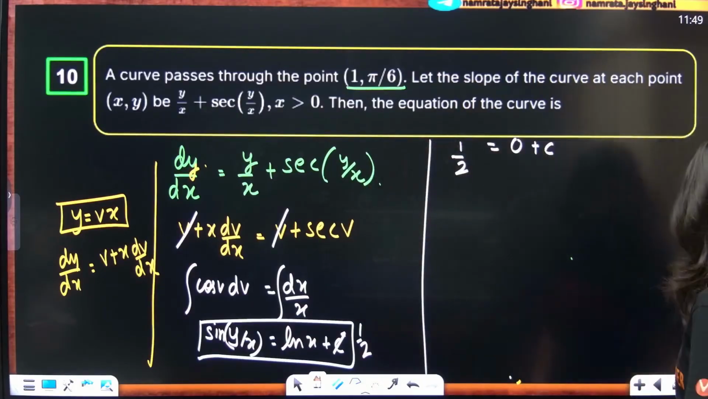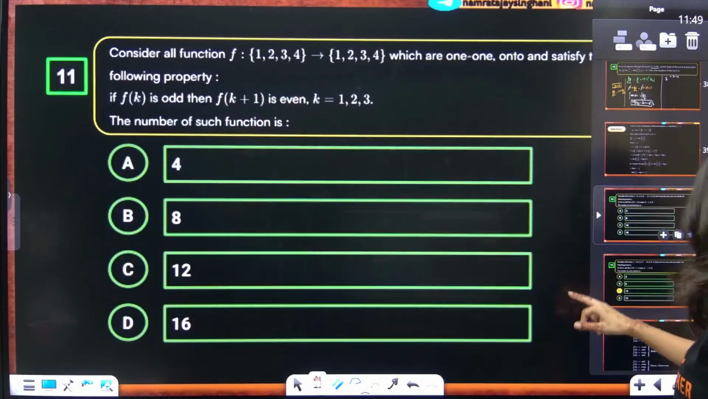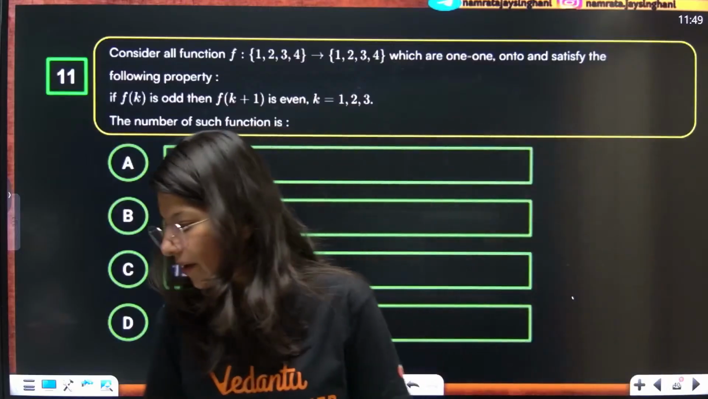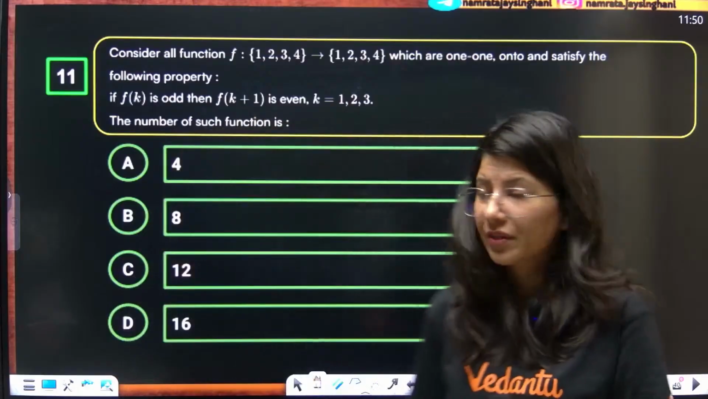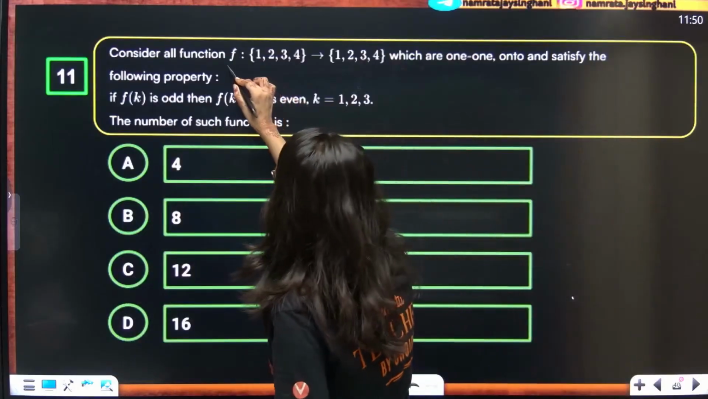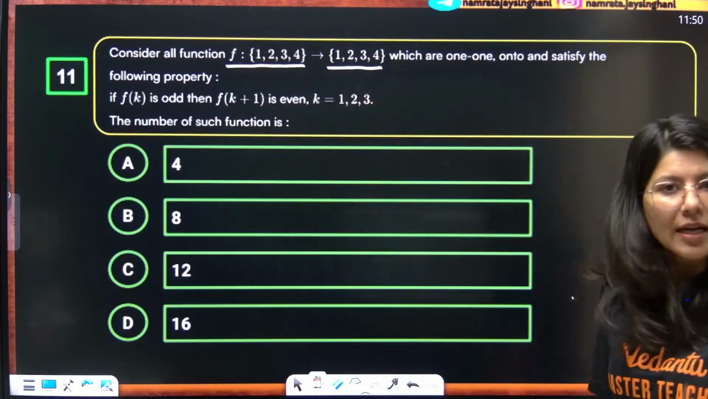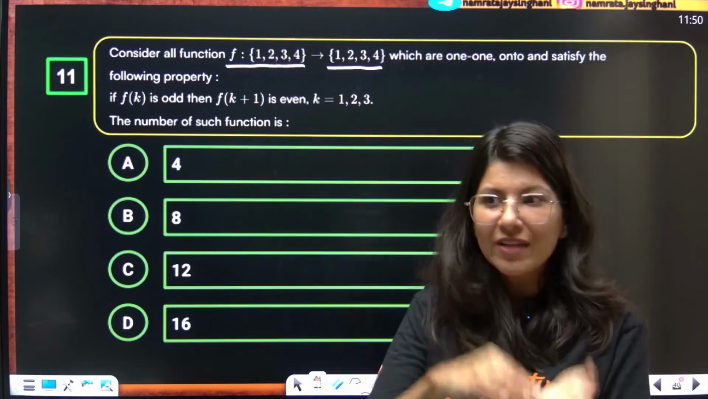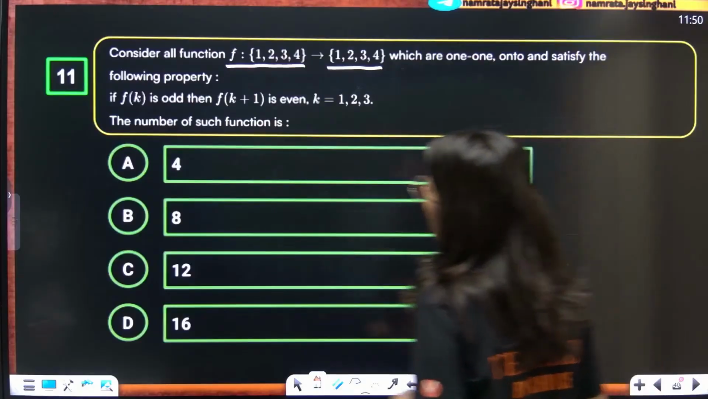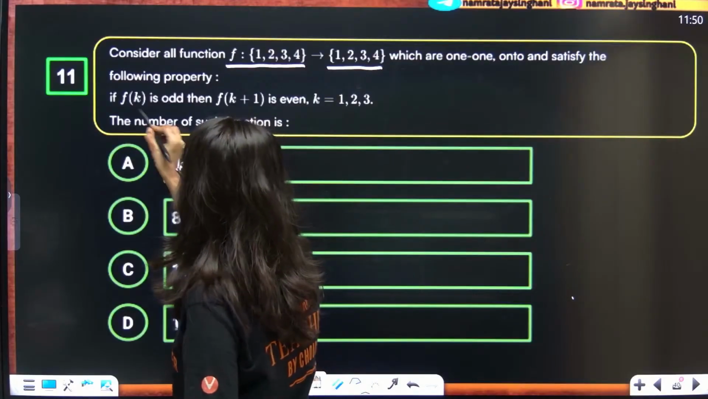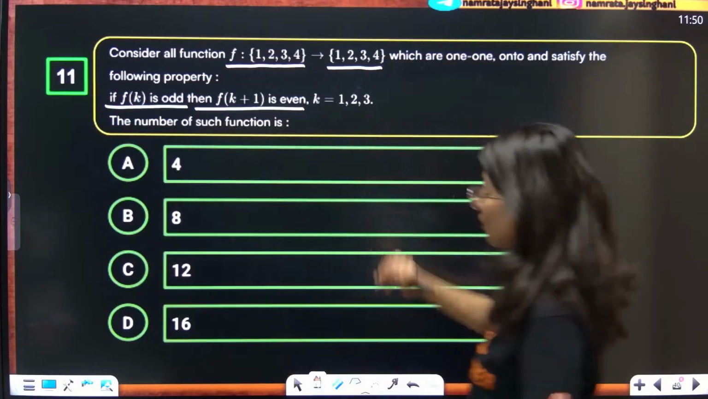Yes, getting it? Alrighty. Next question on your screen is this. Again not a very difficult question, but a little bit thoughtful, permutation and combination kind of. Consider all the functions from {1, 2, 3, 4} to {1, 2, 3, 4} which are one-one and onto, and which satisfy this property: if f(k) is odd, then f(k+1) is even, for k = 1, 2, 3.